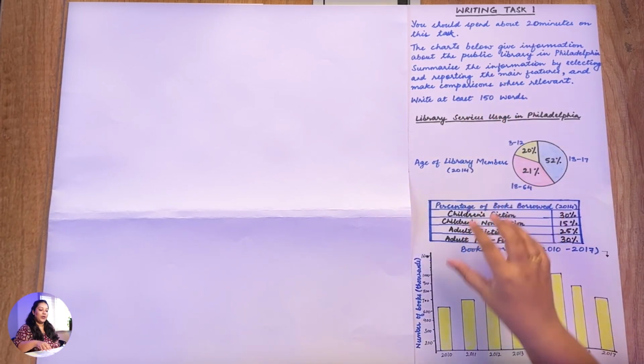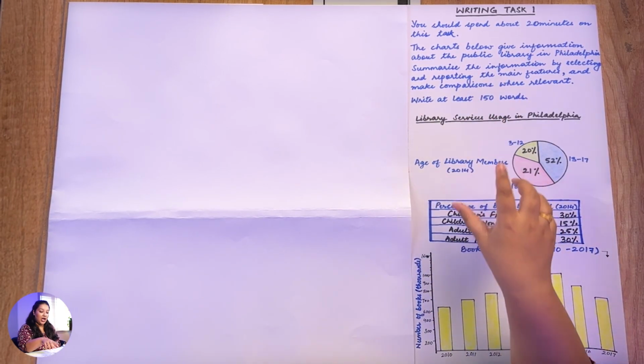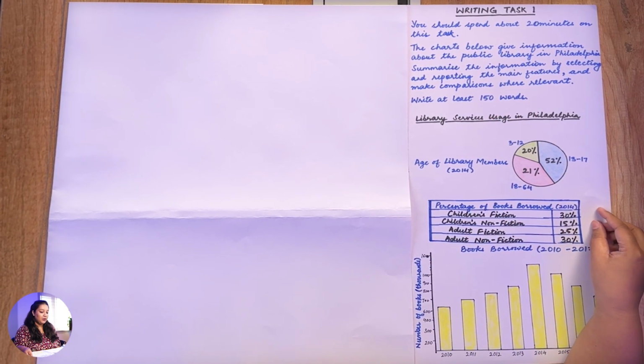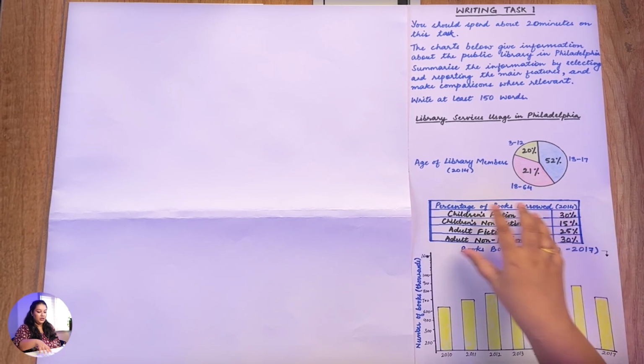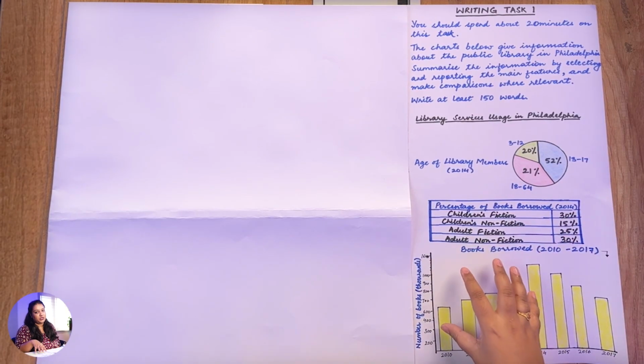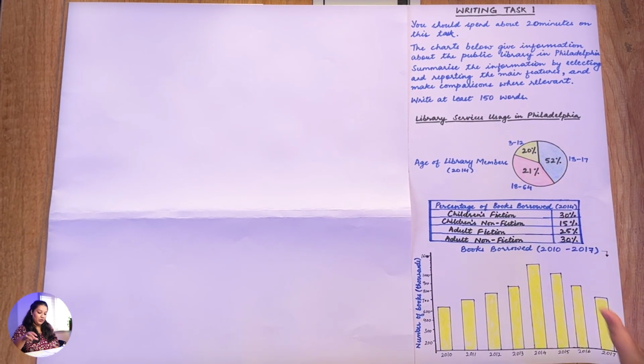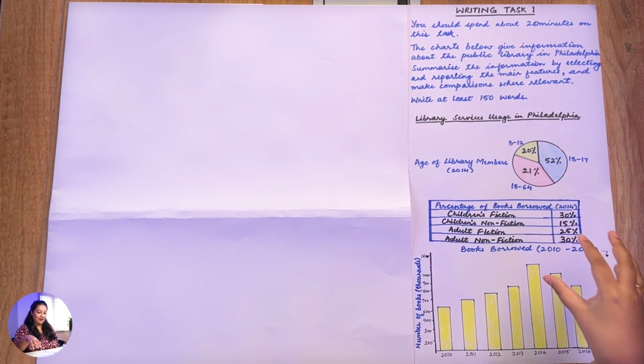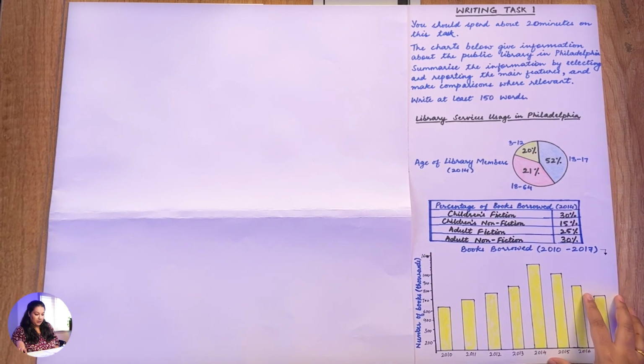You should spend about 20 minutes on this task. The charts below give information about the public library in Philadelphia. Summarize the information by selecting and reporting the main features and make comparisons where relevant. Write at least 150 words. Now here when it says the charts, that means we have multiple charts here. So this question is going to be a mixed graph. So we do have a pie chart, we have a table chart, we also have a bar graph, right?